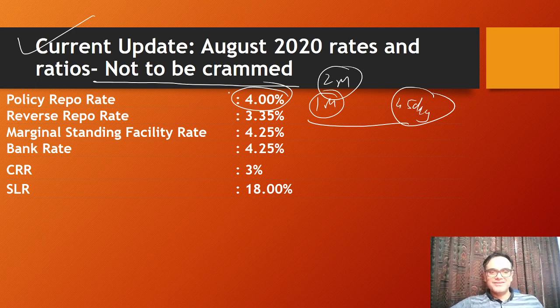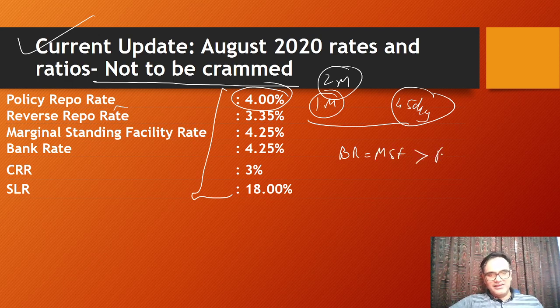So it will never ask you what is the exact repo rate or what is the exact MSF rate or whatever. You must know, however, that reverse repo rate is less than repo rate. The MSF rate is more than the repo rate. So that kind of order you should know. Okay. So bank rate is equal to MSF, which is greater than the repo rate, which is greater than the reverse repo rate. This order you should know for prelims.